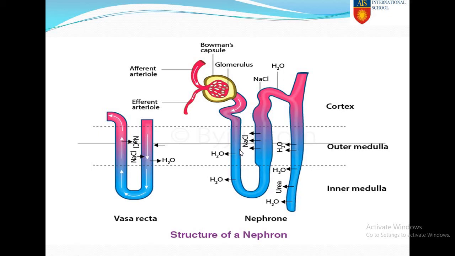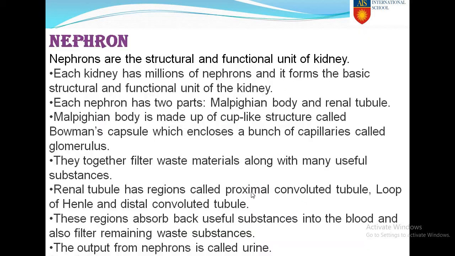Now you can see this U-shaped structure. This is the renal tubule. The renal tubule consists of this portion, known as the proximal convoluted tubule, this is the loop of Henle, this portion is the distal convoluted tubule, and this is the collecting tubule. Collectively it is known as the renal tubule.